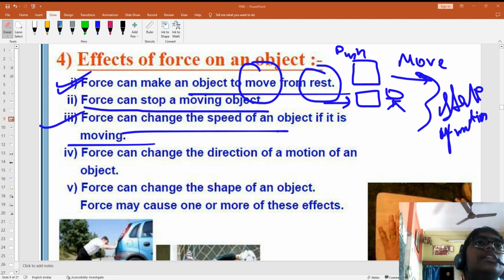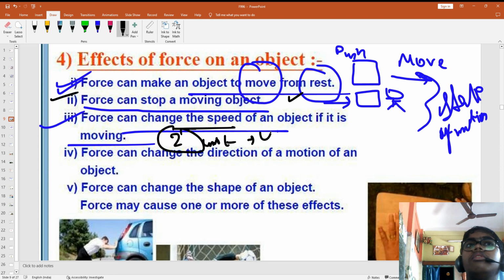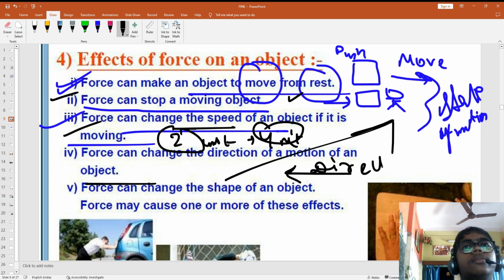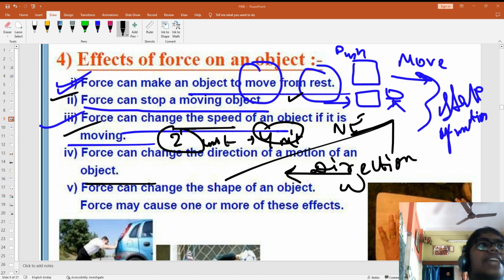Okay, force can change the direction. Let's check this thing. Force changes speed: it was coming at 2 units speed, and it became 4 units speed. You understood, right? Very good. Now force can also change direction. When the bowler is throwing like this and you hit like this, the direction was here, but it became somewhere in the northeast direction, right? But it was coming from the west direction. So direction can also be changed.